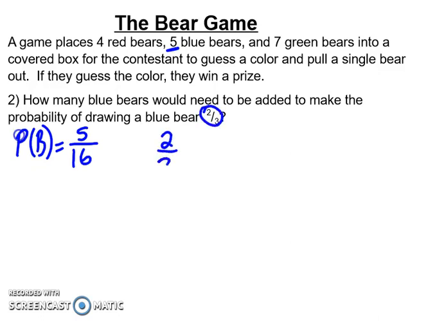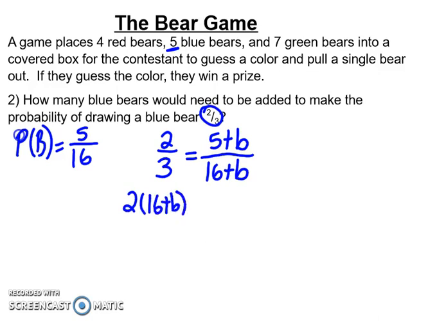So the setup is very similar. I know that I would start with the 2/3, and I know that I'm adding some blue bears. I'm going to put a b for blue. And if I add more blue bears, I'm also adding more blue bears to my total. So when I cross multiply, again, that's 2 times the quantity 16 plus b, and that's 3 times the quantity 5 plus b.